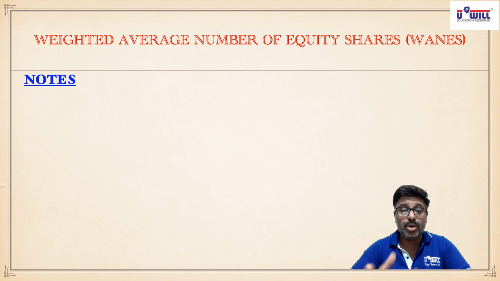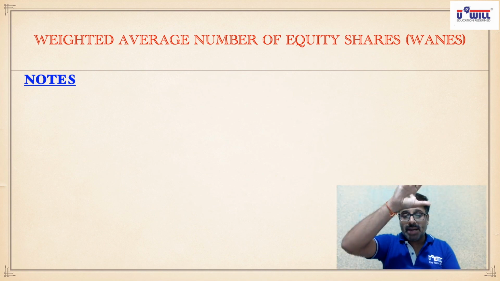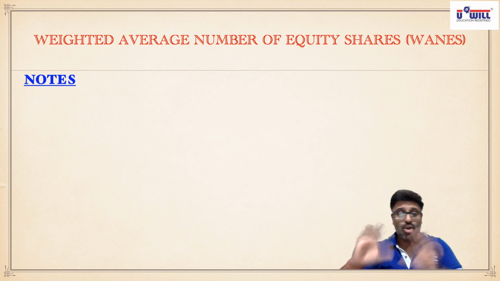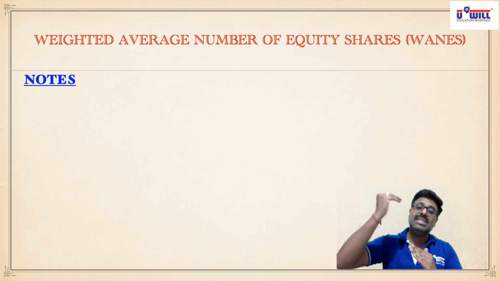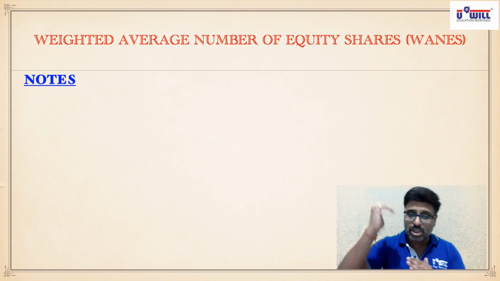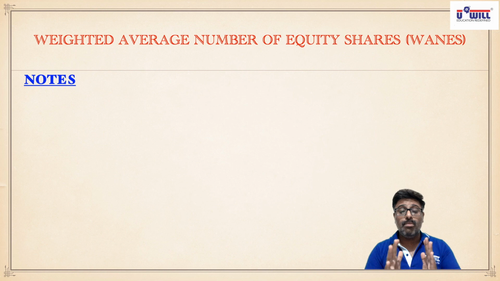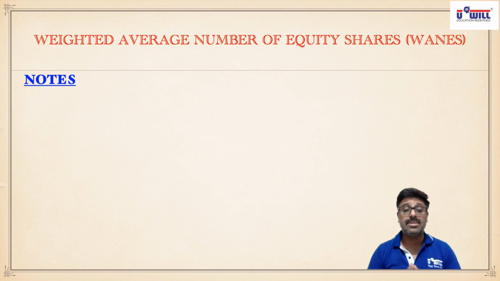Is the company going to get any money? No. Is the company going to invest anything in the business? No. Means in the formula of basic EPS, the numerator, profits attributable to equity shareholders, doesn't increase. But in the denominator, by issuing the bonus shares, the number of shares increases. Numerator profit does not increase, but denominator number of shares increases. Now, with bonus shares, the company is doing something good for the shareholders. By giving the bonus shares, the shareholders' wealth increases.